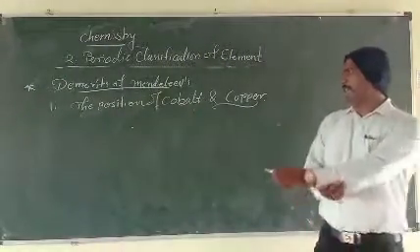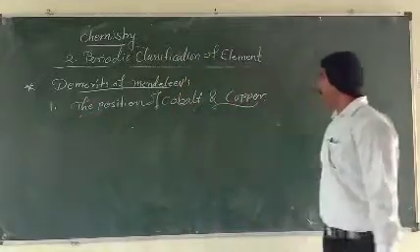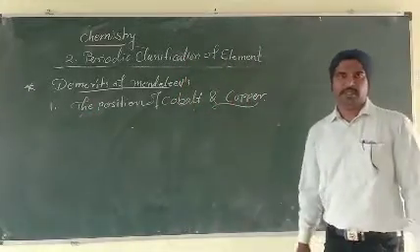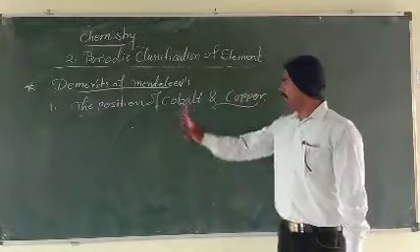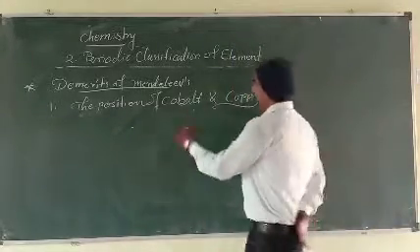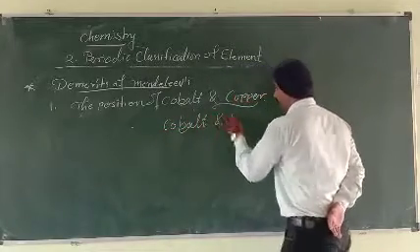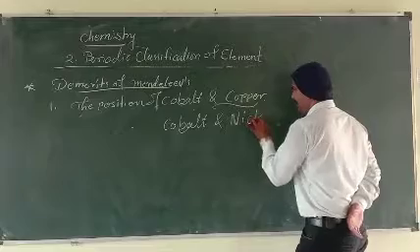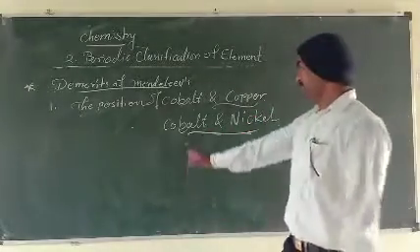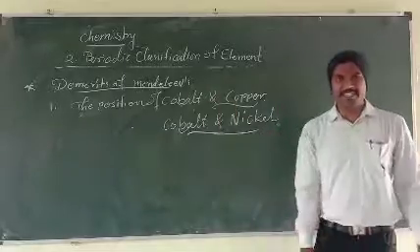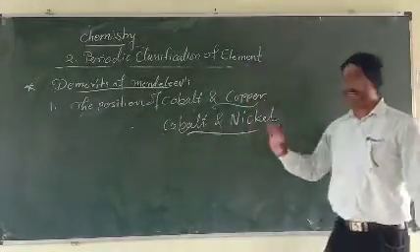The first demerit is given here: the position of cobalt and nickel. These are the two elements present here. These are also some of the given elements. What is the demerit? The position of cobalt and nickel.